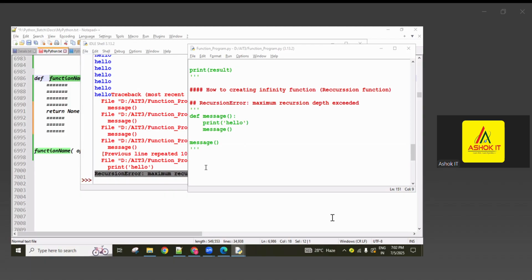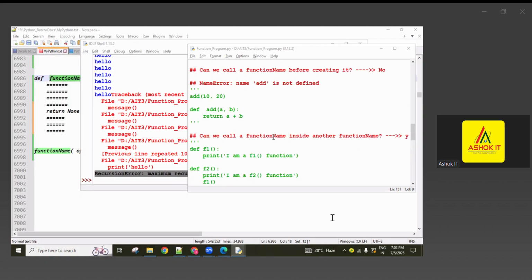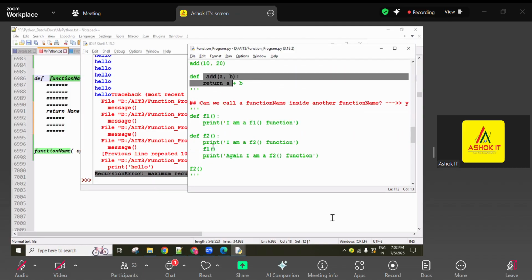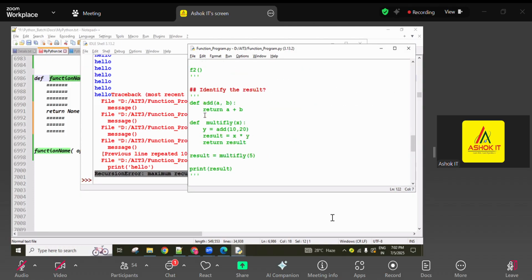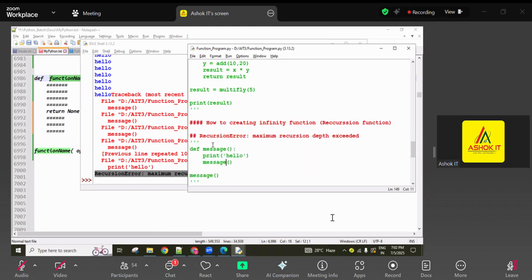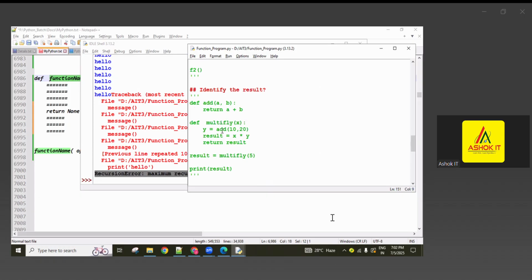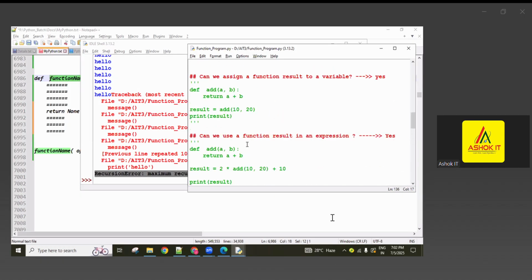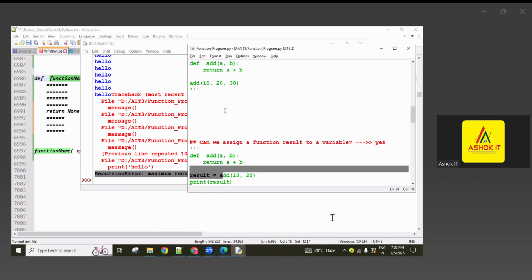Remember, guys, these all are the basic points. Can we call a function before defining or not? Can we call a function inside another function or not? Can we call the same function inside itself? If calling, what happens? An infinity function is created. Can we use one function's result inside another function or not? Can we assign one function's result in an expression? Can we assign a function to a variable? We discussed a number of points, guys.